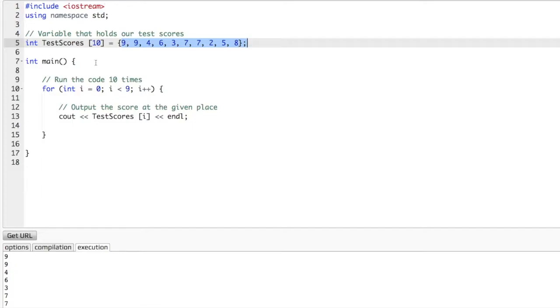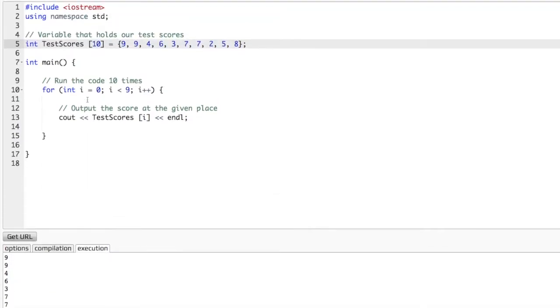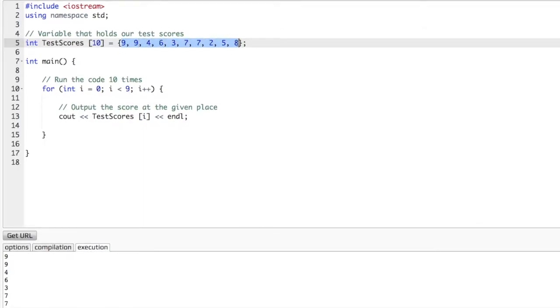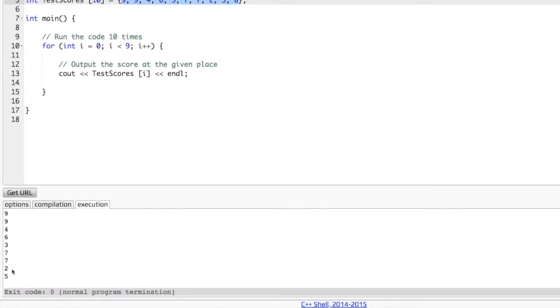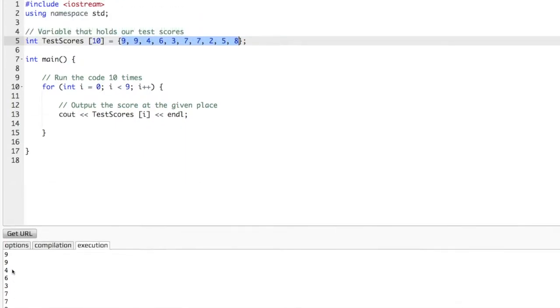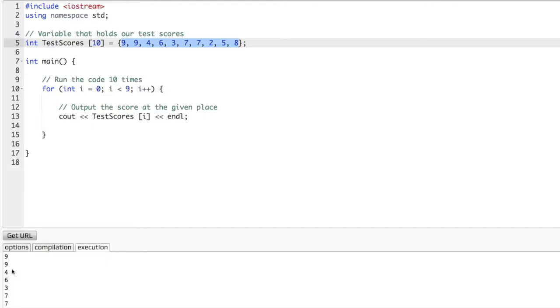Arrays are used for so many things, especially by big companies like Google. I can imagine they must have very crazy arrays, and vectors also. We'll learn about that. So we just wrote code that prints 10 test scores, right? But what if we wanted to find, for example, the average? Okay, that would be cool. Let's say you have 10 students that took a test and you want to find the average of all those tests, all right?